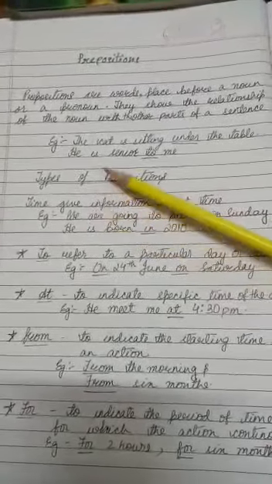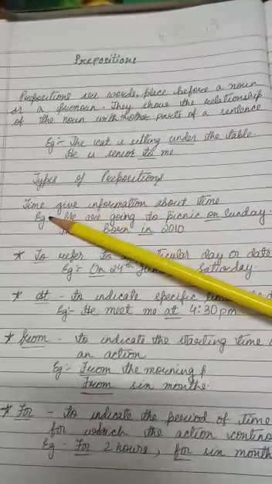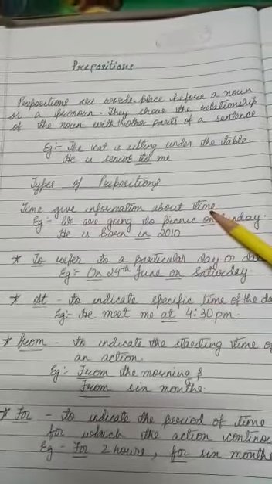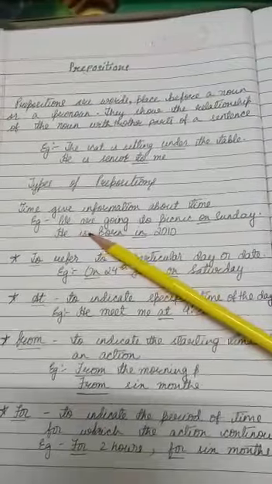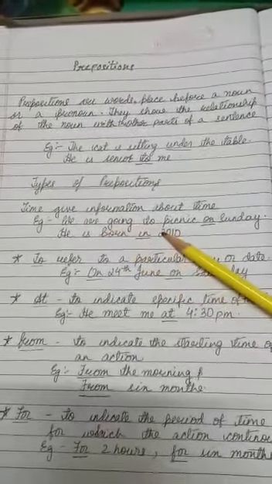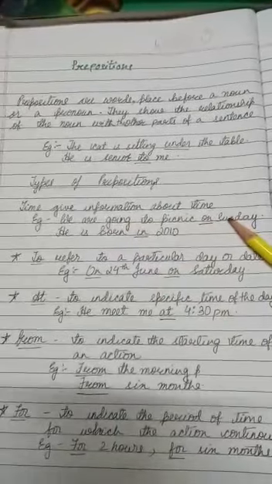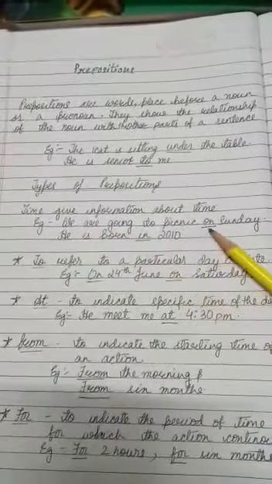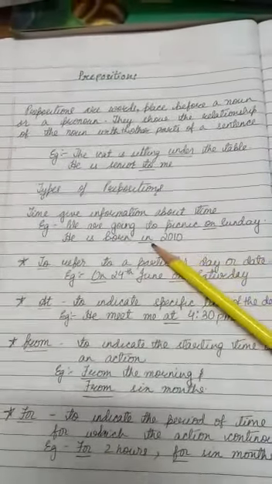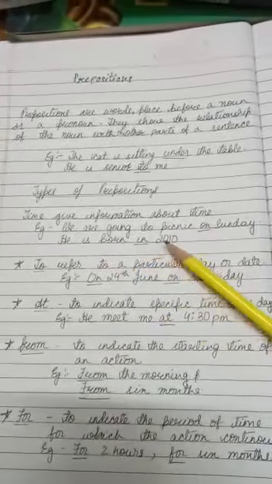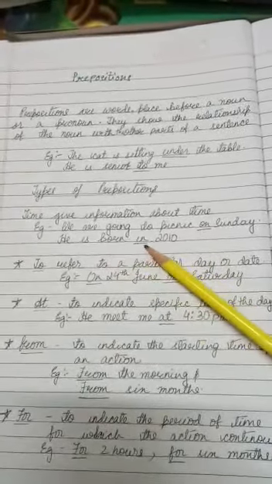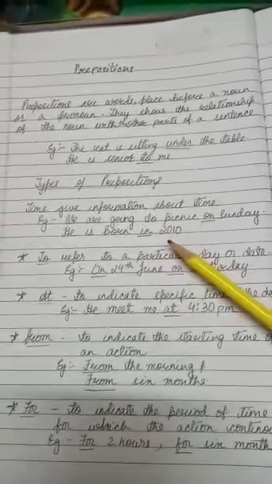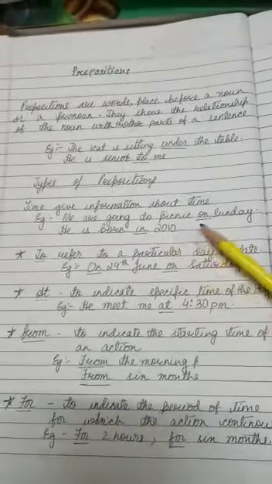So now, types of prepositions. First, time. Prepositions of time give information about time. For example, we are going to the picnic on Sunday. When it is a day, you have to put "on". When it is a year, you have to put "in". He was born in 2010. So if it is a day, you write "on"; if it is a year, you write "in".